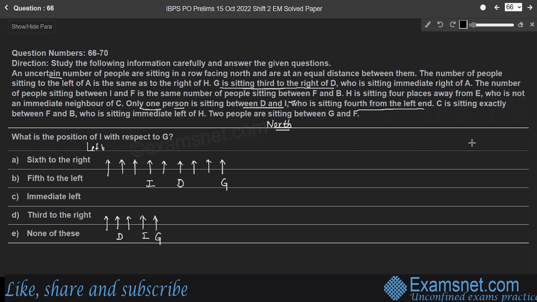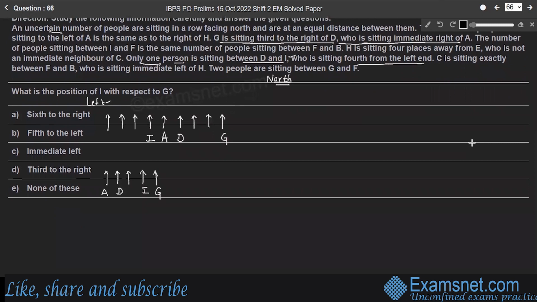And who is sitting immediate right of A? So D is sitting immediate right of A. Therefore, in case 1, A is the fifth person from the left end. Whereas in case 2, D is sitting to the immediate right of A. Therefore, A is the first person from the left end.